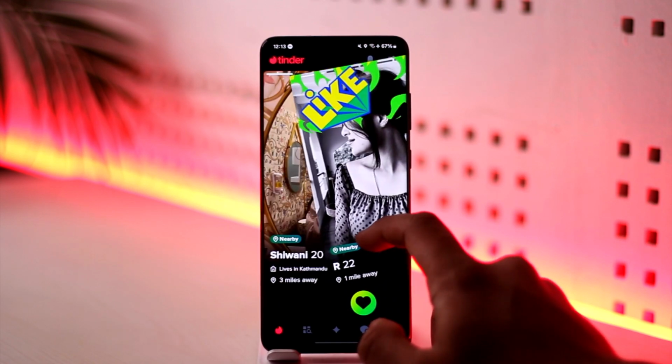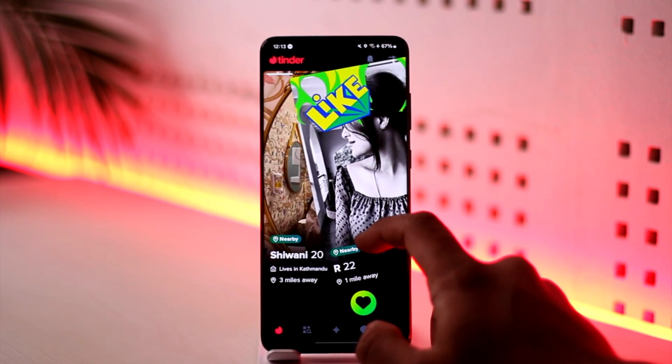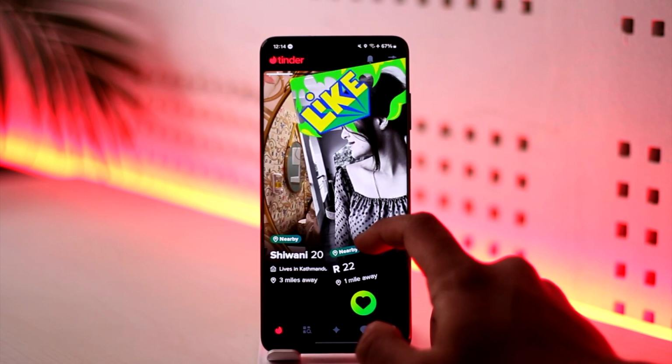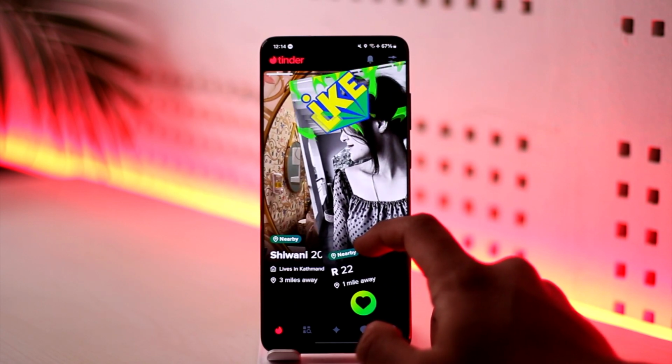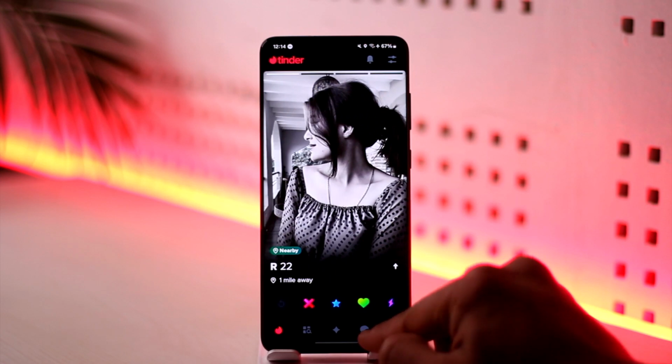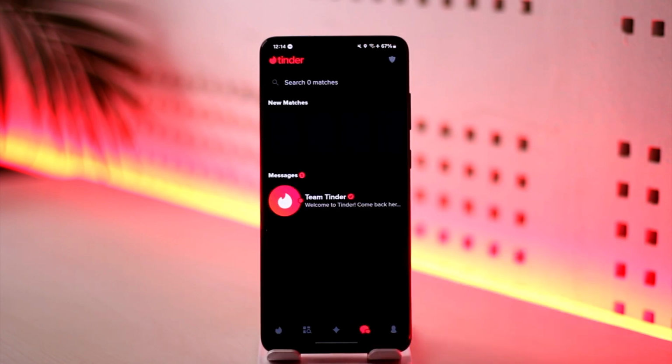Now even if I swipe right and then this lady swipes left on me, which is a no, then we are not a match. So both of you need to like each other unknowingly, then you will be a match, and then you will be able to go ahead and start chatting. This way you can chat in Tinder.